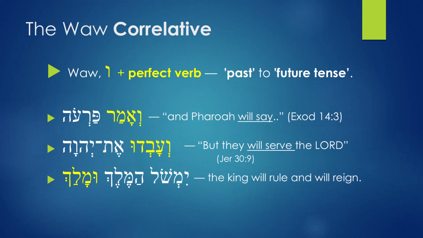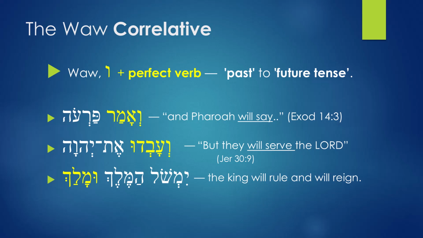And when you see them, you're going to see waw conjunction plus perfect verbs. And the action is not going to be past, the action is going to be future, because this will convert the perfect verbs into pointing to future tense. Remember, this is mostly used in prophetic books. When Hebrew wants to show things that will happen in the future, Hebrew is going to use waw correlative. Waw plus perfect verb. That is called waw correlative.